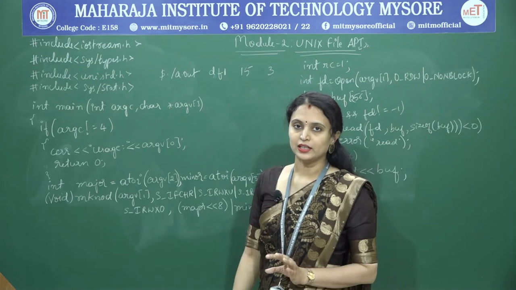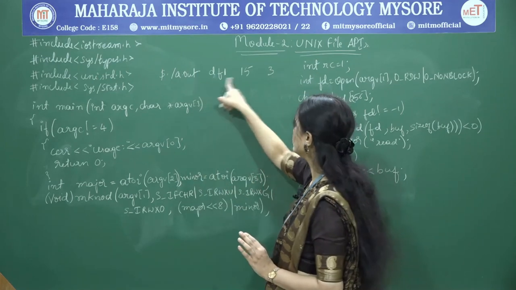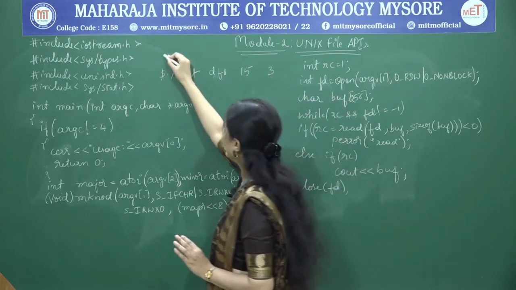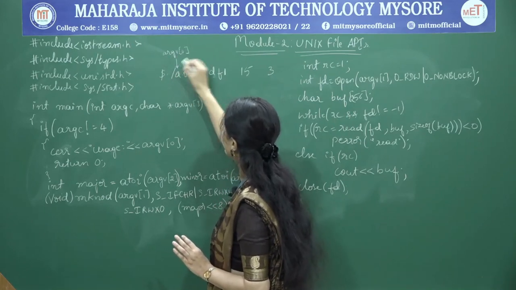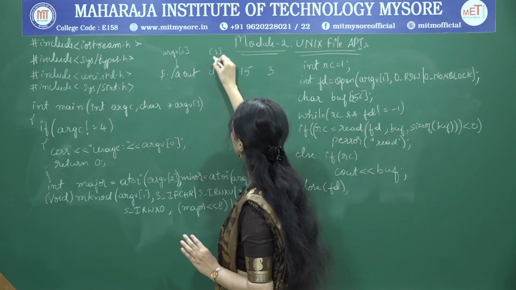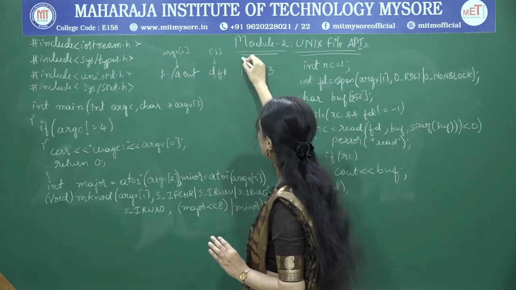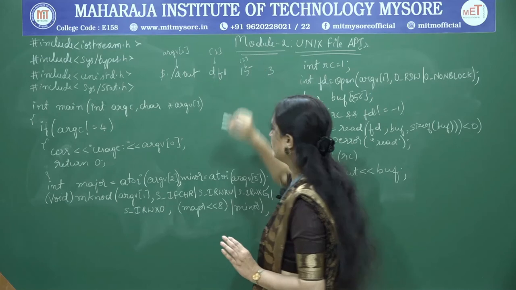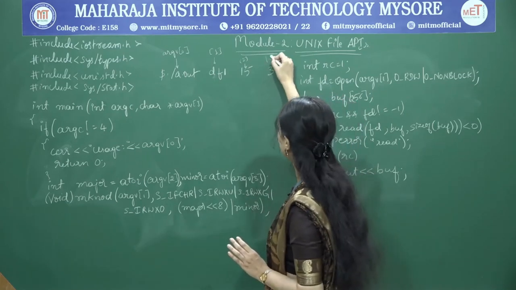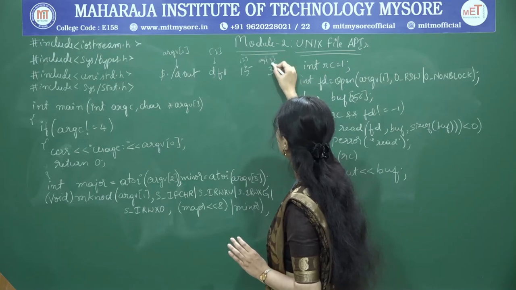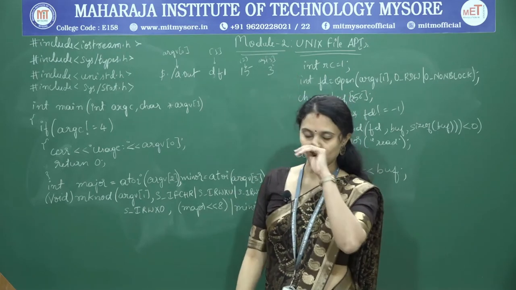So totally how many arguments? 1, 2, 3, 4. So here argv of 0 refers to the command, argv of 1 refers to the file name, argv of 2 refers to the major device number, and argv of 3 refers to the minor device number, okay.